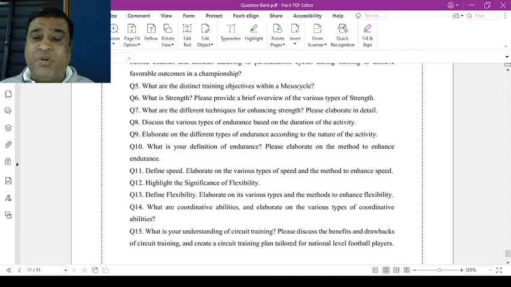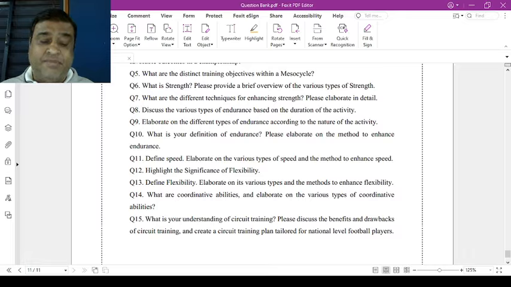Question number 11. Elaborate on the various types of speed and the methods of enhancing speed. Question number 12. Highlight the significance of flexibility. Question number 13. Define flexibility. Elaborate on its types and the methods of enhancing flexibility. Question number 14. What are cognitive abilities? Elaborate on the various types of cognitive abilities.